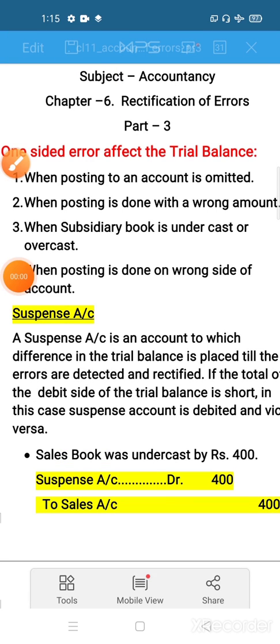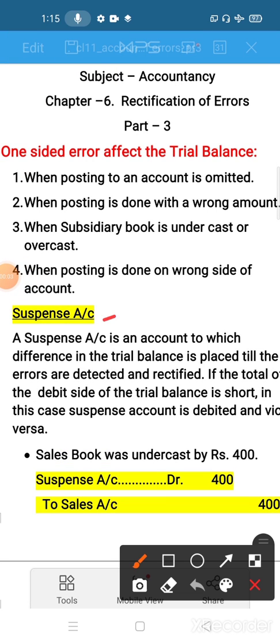Now the next topic is suspense account. Now children, while preparing the trial balance, if an accountant is unable to detect the difference in the totals of the trial balance, then the difference is placed in the suspense account. It means if the total of the debit side is short, then we have to write suspense account on the debit side, and if the total of the credit side of the trial balance is short, then we have to write suspense account on the credit side.